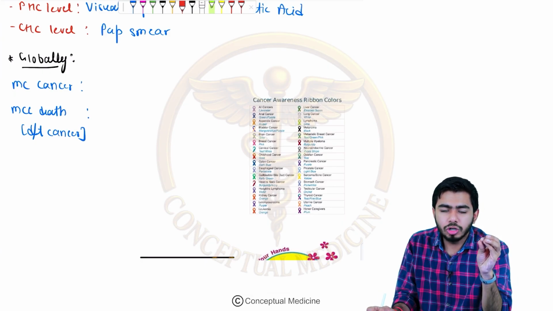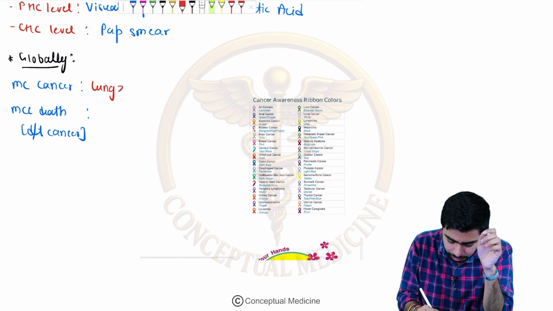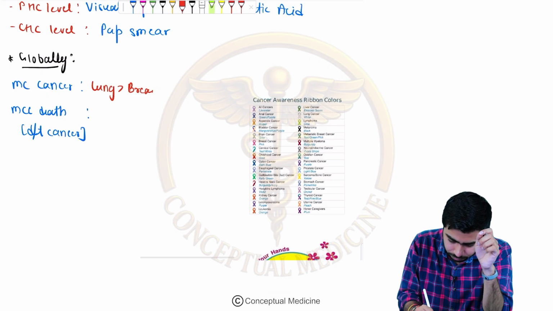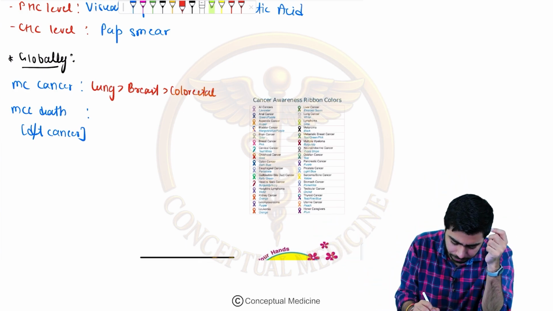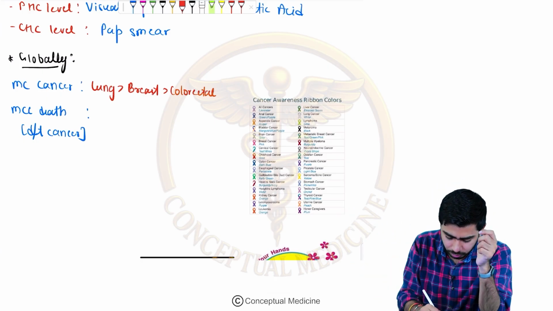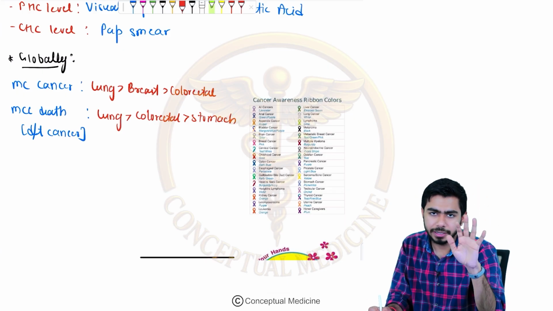Now, if they are asking you about the most common cancer on the global level, then we are seeing actually lung cancer, then breast cancer, colorectal cancer, then prostate cancer and stomach cancer. Okay, but I think this list will be enough. Most common cause of death, if they are asking you, then lung cancer, colorectal cancer, stomach cancer, and so on. The list will be going like that in that case, right?